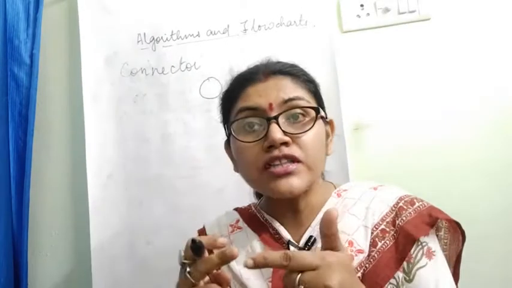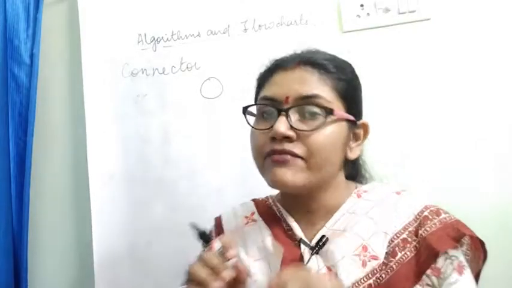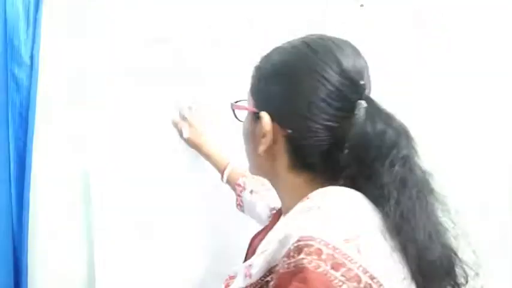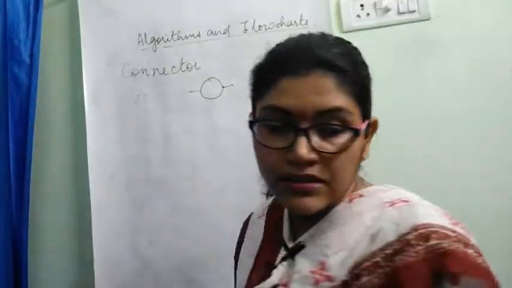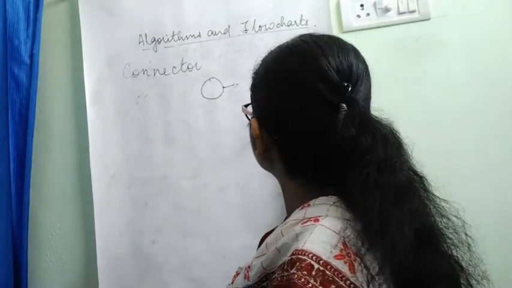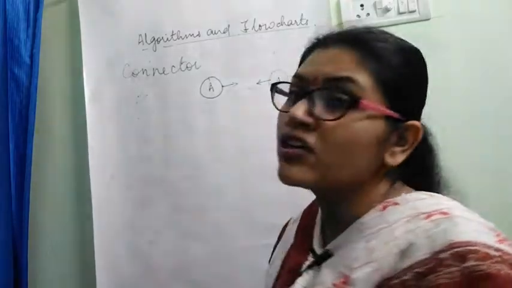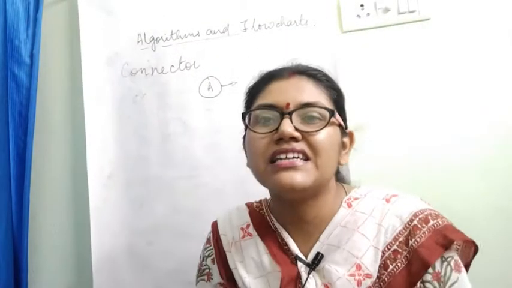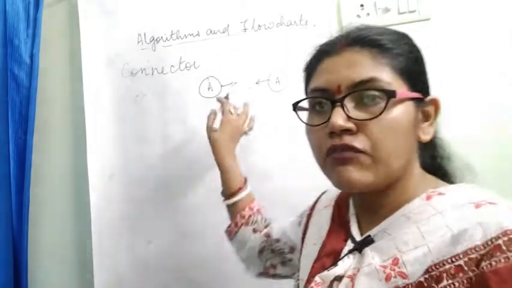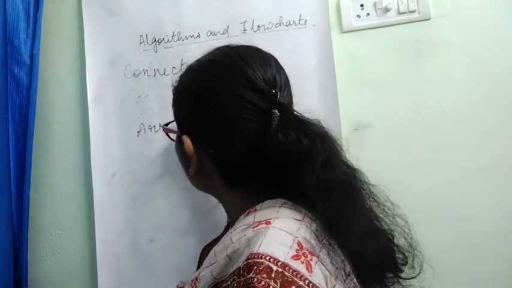Because both parts are of the same program, to connect them we use this connector. We use this connector like this. Any alphabet we can write. It's not necessary to write A, B, C, D, whatever you want, you can write. And arrow. It is not mentioned in your book, but arrow.